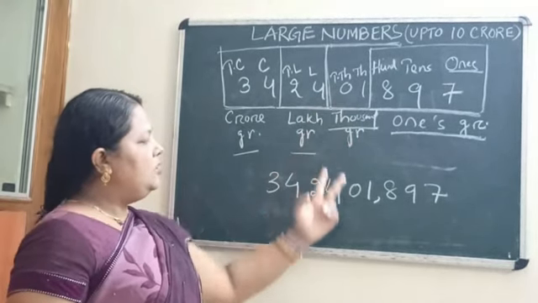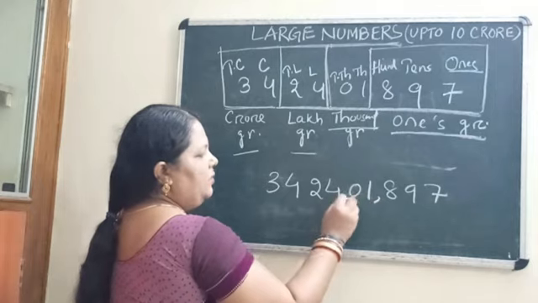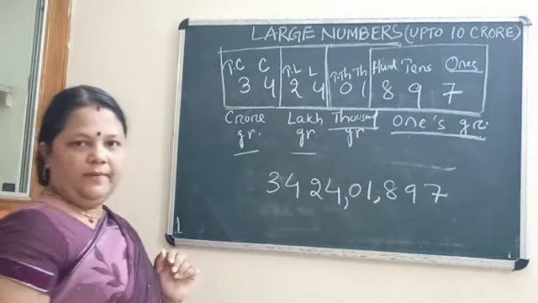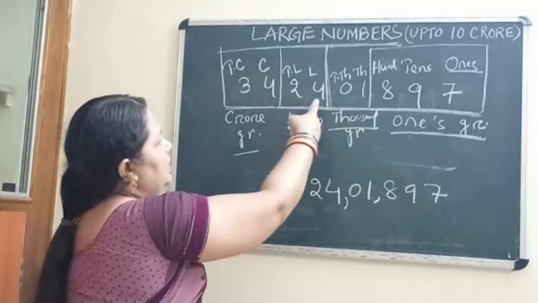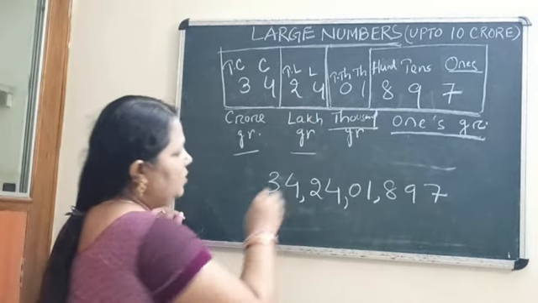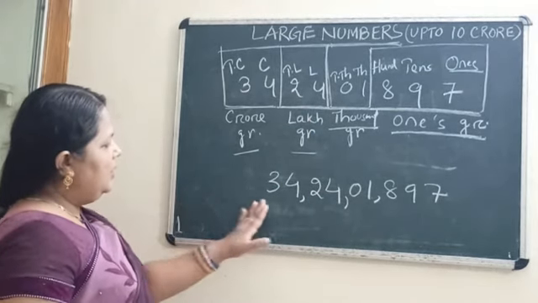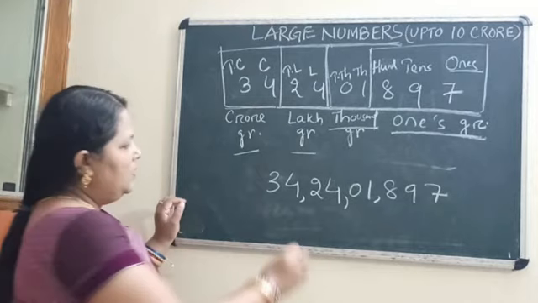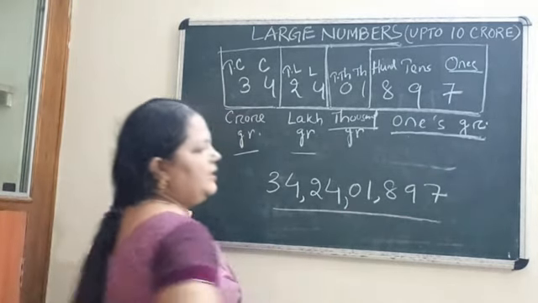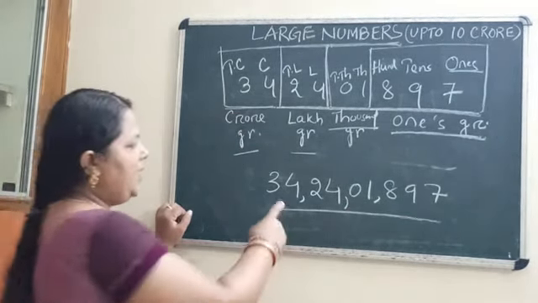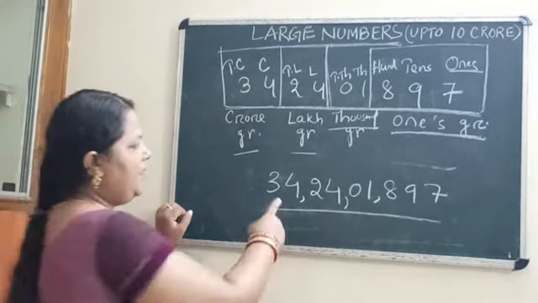Then how many places? 2 places. Then take 2 places and put another comma. Then put another comma after 2 digits. Clear? Now this is your crore. So now we can read this number easily. I have divided it into 4 groups. This is one group, this is one group, this is one group and this is one group.